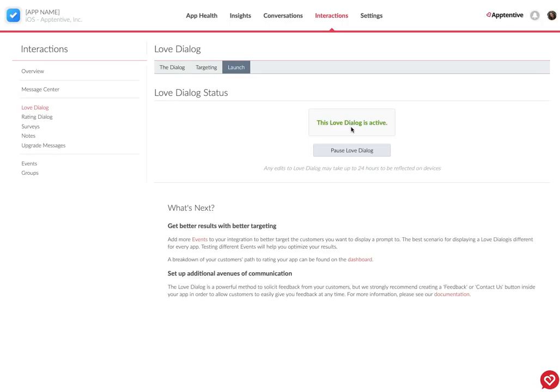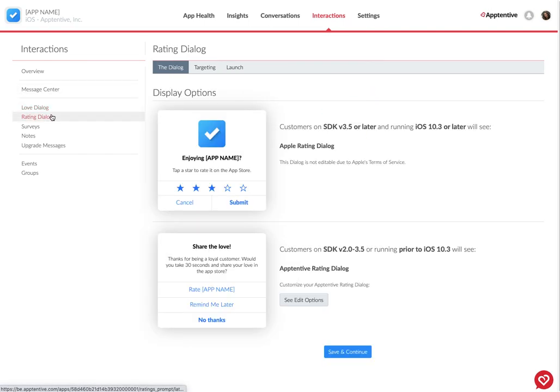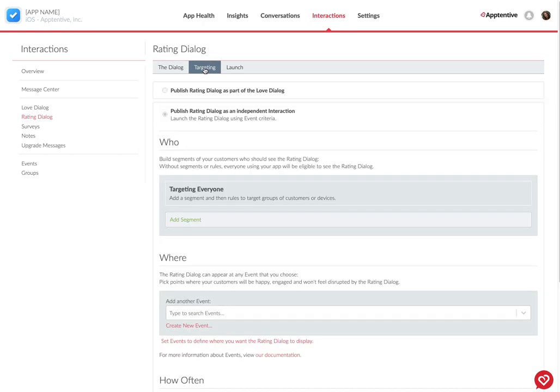And then your love dialogue is ready to go. From here, you want to pop over to the rating dialogue. So we're in an iOS dashboard right now, so you see the Apple rating dialog here. And now when you go to targeting, you'll see that this page has opened up and given you the ability to set your own targeting.